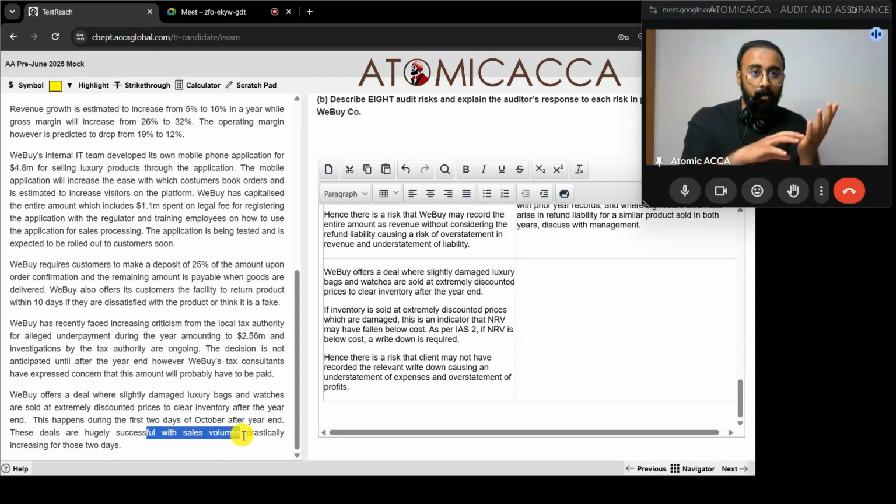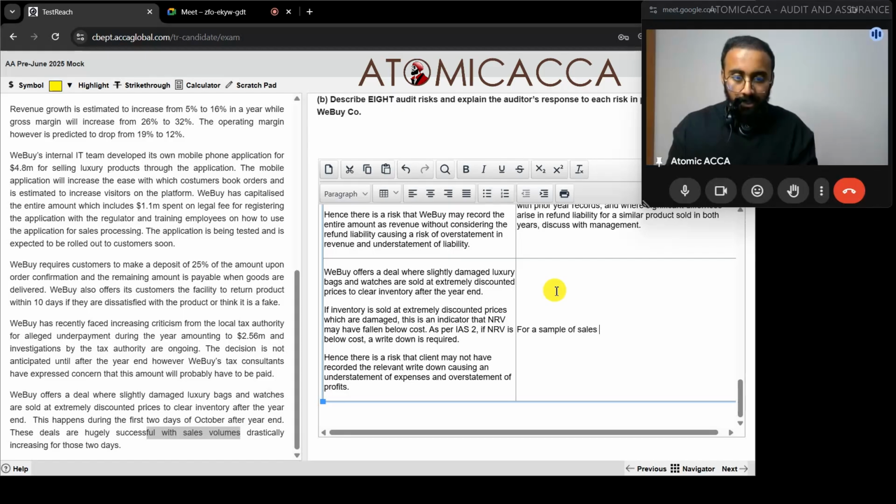Then for the same item, obtain the breakdown from inventory and confirm at what value it is recorded. Confirm that this NRV is greater than cost, and if in cases NRV is below cost, confirm that the write down is recorded within SOPL. So let's frame that.